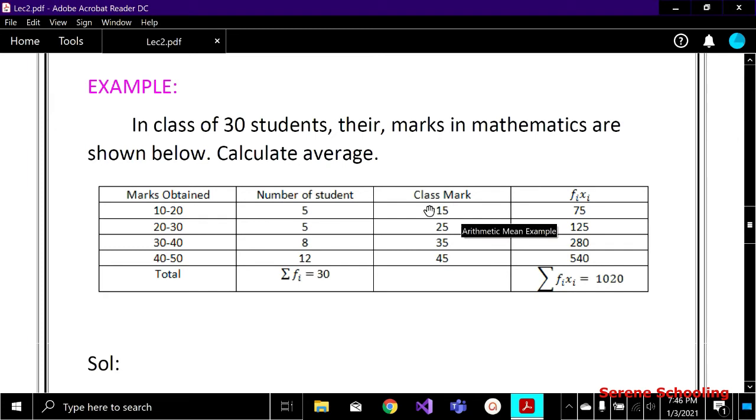This class mark, what is this class mark? We have to get it ourselves, right? Basically we are taking the midpoint of the class limit. 10 plus 20 is 30, divided by 2 gives us 15. Then again 20 plus 30 divided by 2 gives us 25. This is how we find the midpoints, okay? Your question can be why I am finding midpoints, because I haven't told you that you have to find midpoints as well.